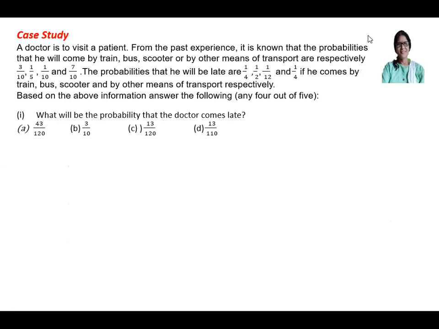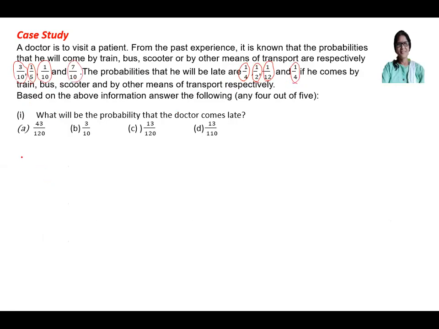What is the probability you will be late? That means you will be late from train, you will be late from bus, you will be late from your scooter and by any other means. So it is the total probability.